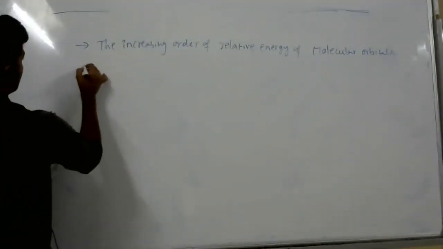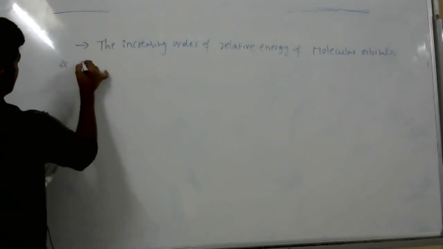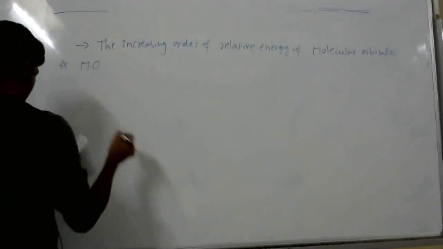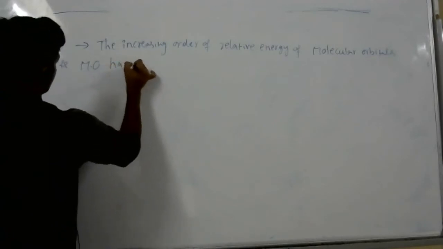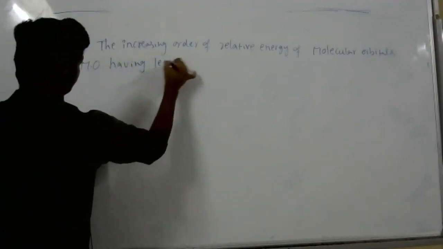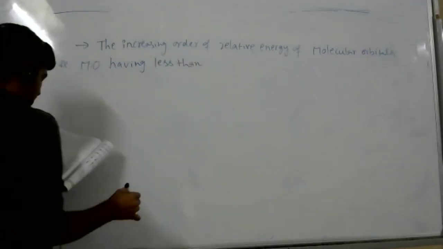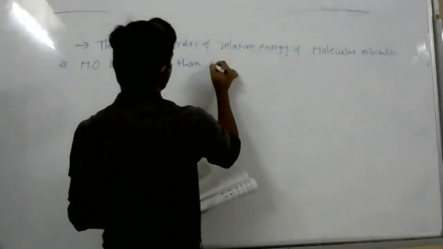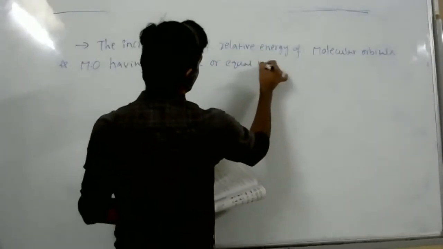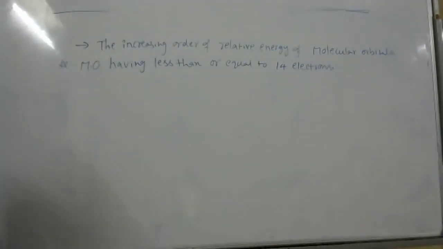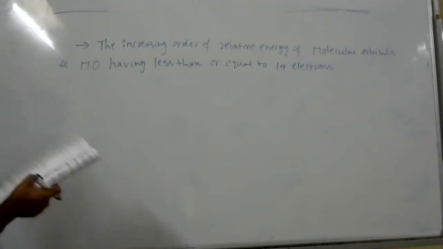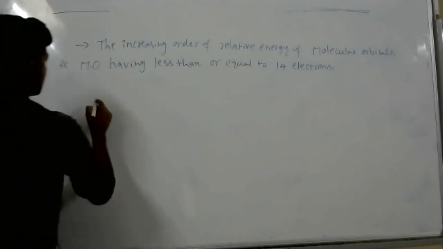First one here, molecular orbitals having less than or equal to 14 electrons. If any system has 14 electrons or below 14 electrons, we follow this molecular orbital order.